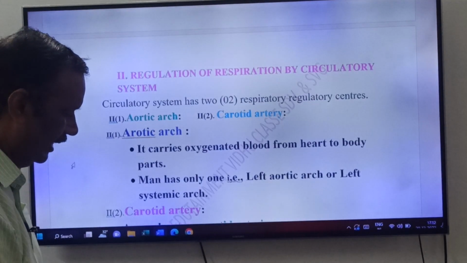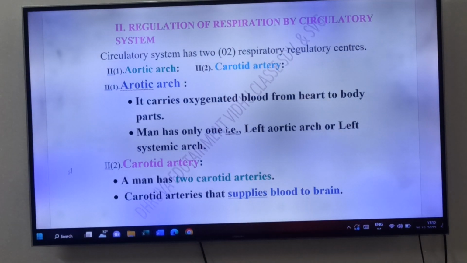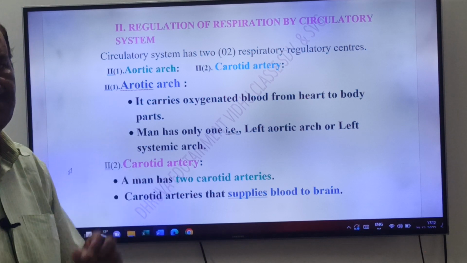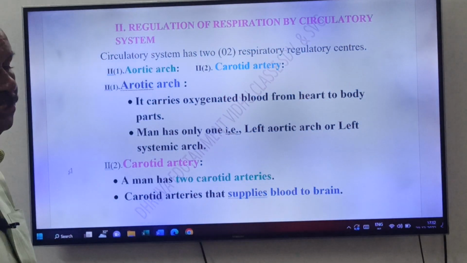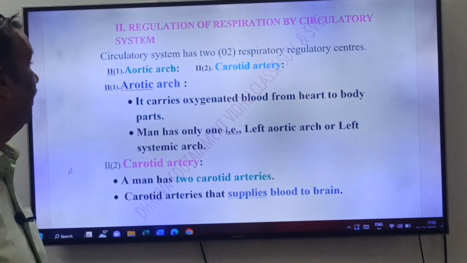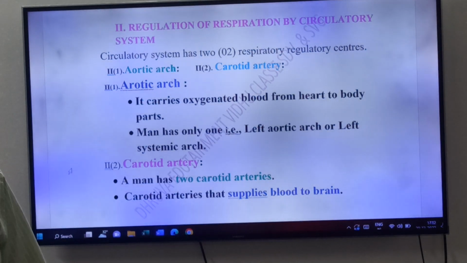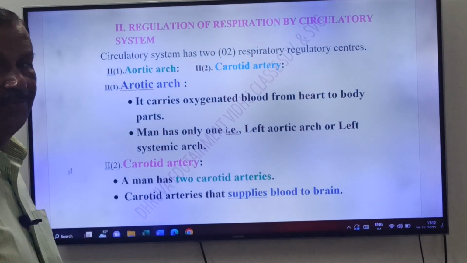Now come to the regulation of respiration by circulatory system. See friends, in total we have 5, in which 3 are present in the brain, 2 are present in the circulatory system. What are those 2 regulatory respiratory centers which are present in the circulatory system? What are they, friends? One is aortic arch and the other one is carotid artery. Friends, one is aortic arch and the other one is carotid artery. See friends, what is aortic arch? Aortic arch is the main arch, friends.